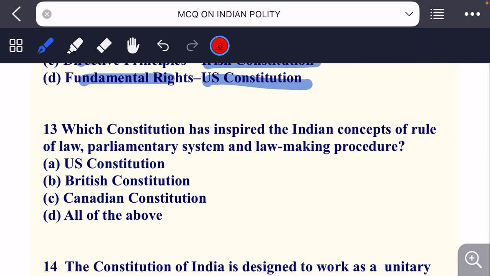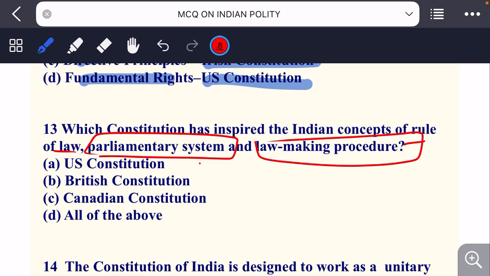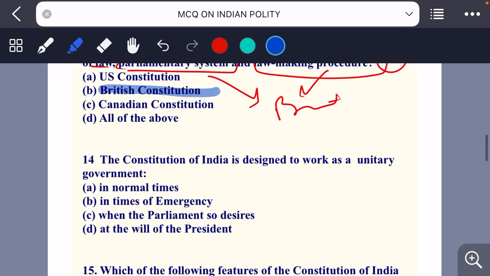Next question, which constitution has inspired the Indian concepts of rule of law, parliament system and law making procedure? US Constitution, Britain Constitution, Canadian Constitution and all of the above. So कौन सा ऐसा कॉन्स्टिट्यूशन है जिसने इंडिया के कॉन्सेप्ट्स रूल ऑफ लॉ, पार्लियामेंट्री सिस्टम एंड लॉ मेकिंग प्रोसीजर दिए हैं? अगर आपको एक भी गेस इनमें से पता होगा, that's parliamentary system. कहाँ से लाया? मैंने अभी भी बोला ब्रिटेन से. वहीं से लॉ मेकिंग भी हमने लाई, वहीं से रूल ऑफ लॉ भी हमने बोरो किया है. So the answer will be Britain Constitution.